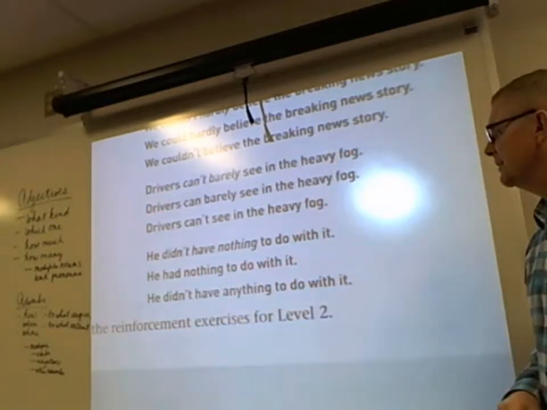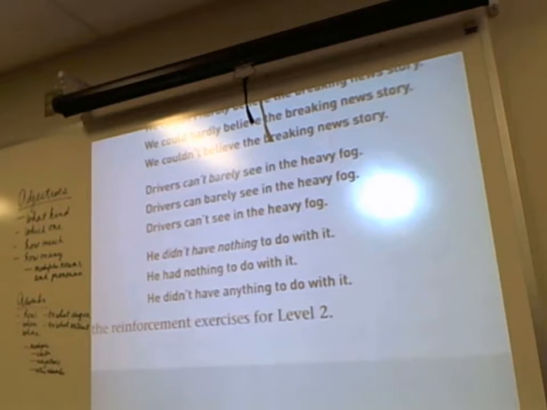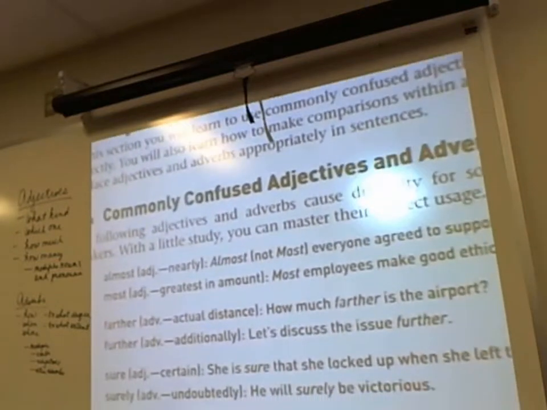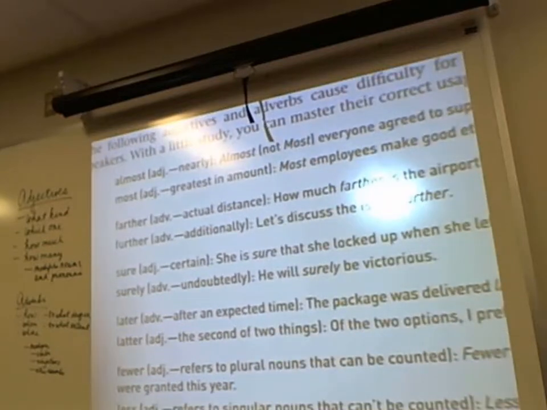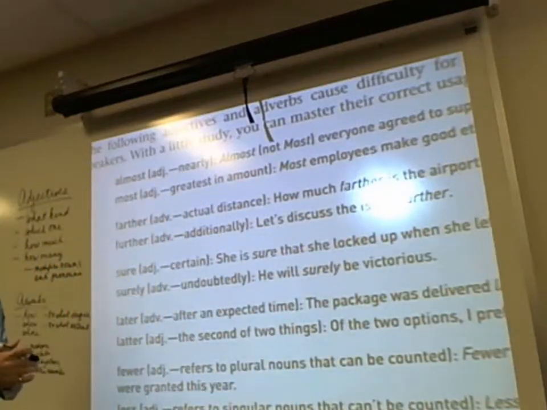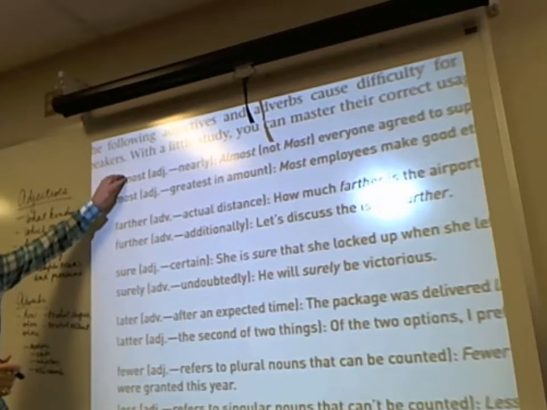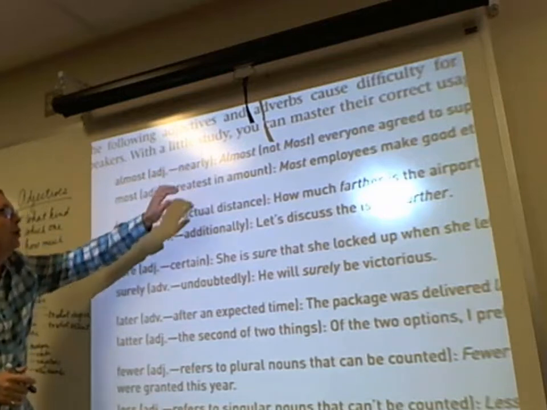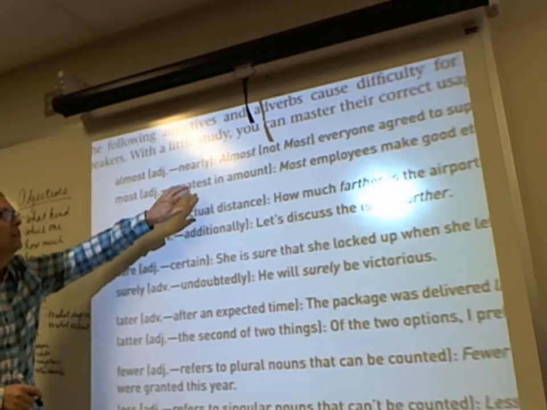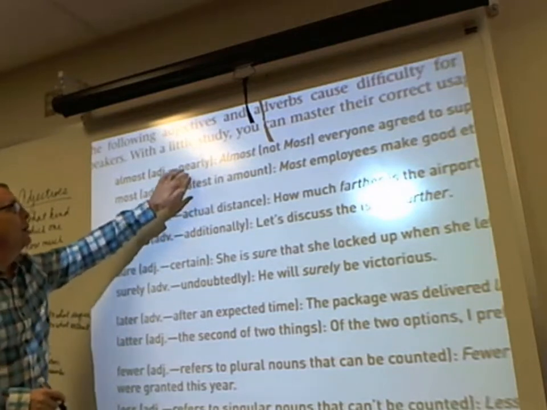Okay, the next section are words that are confused that function either as adjectives or adverbs, since that's what this chapter is based upon. The word almost is an adjective meaning nearly, and the word most is also an adjective meaning the greatest in amount. So if you have the word almost, which means nearly, you would not use the word most everyone agreed to something.